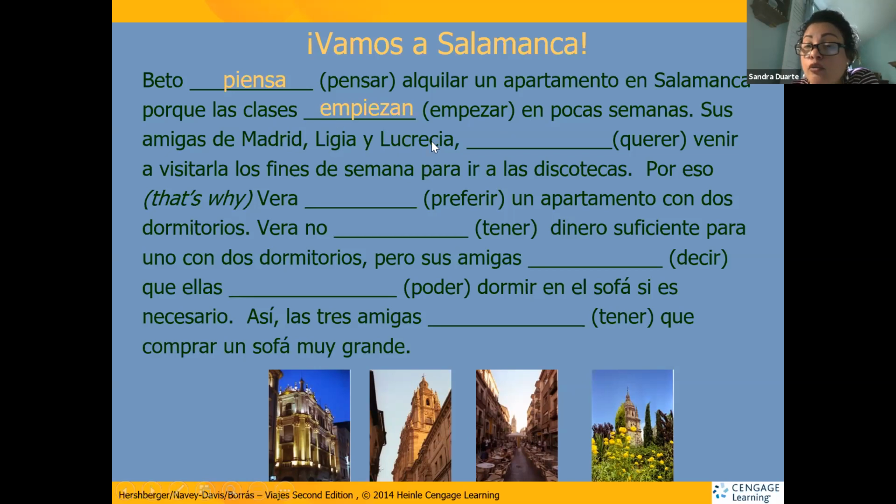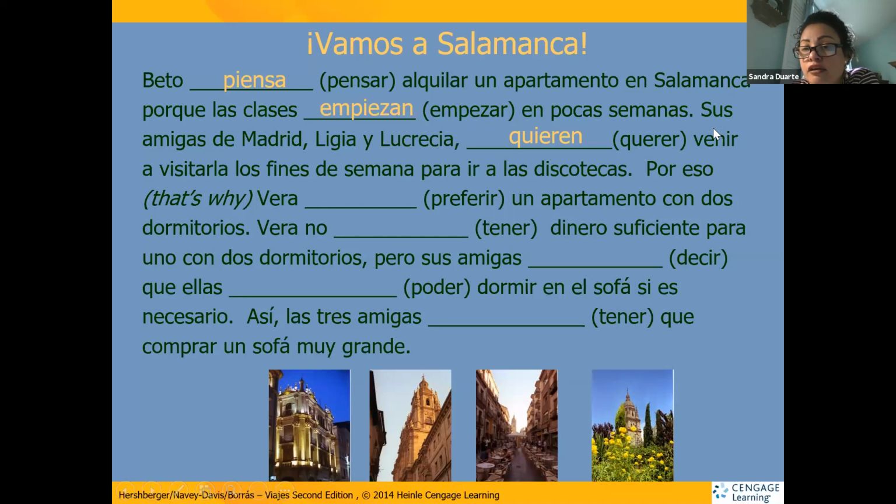It's two girls, ellas. So the ending again, we'll drop the ER to add a personal ending. It's ellas, right? But the verb is not AR anymore. The verb is ER. So then the ending has to be EN. And then here's the stem change happening. Ellas quieren venir a visitarla.